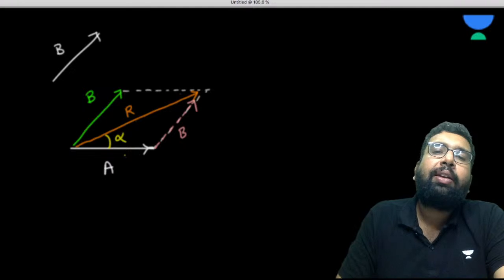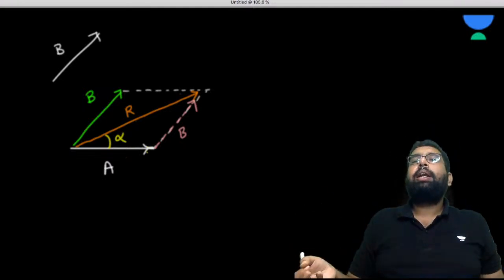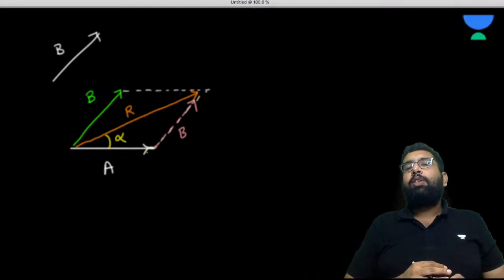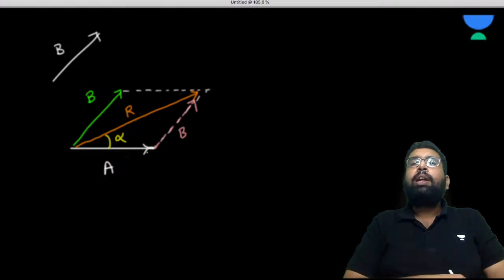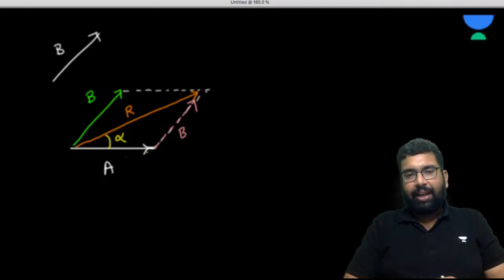So we are talking graphical way. You can take up the D. You can measure this alpha also. This alpha is given from the vector A. Is it fine, my dear? Yes or no? Okay.